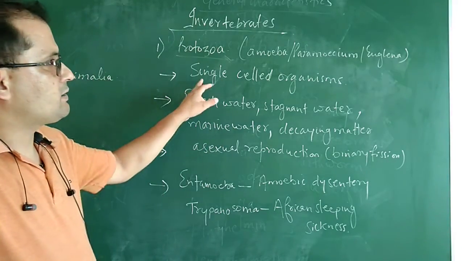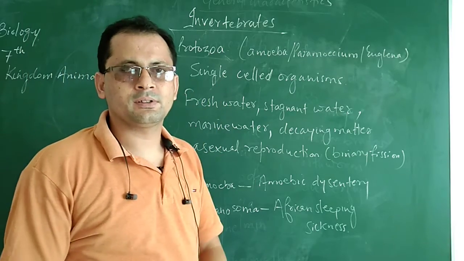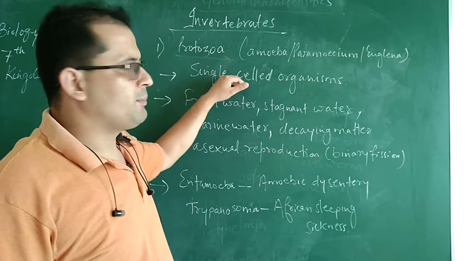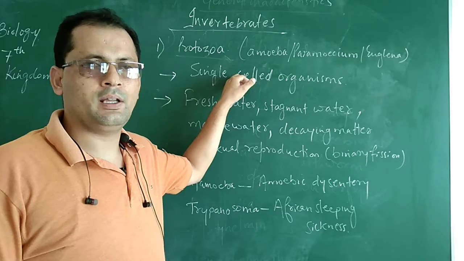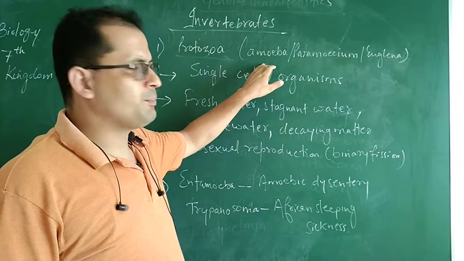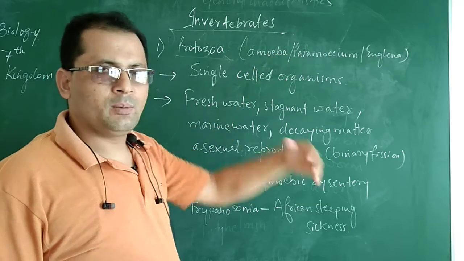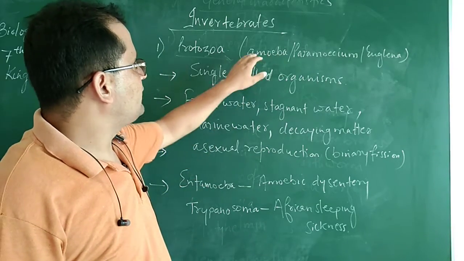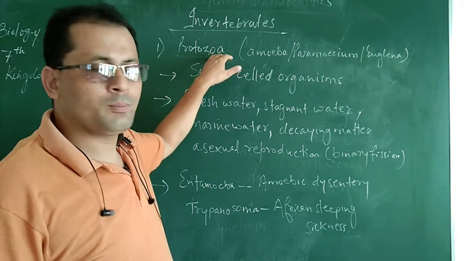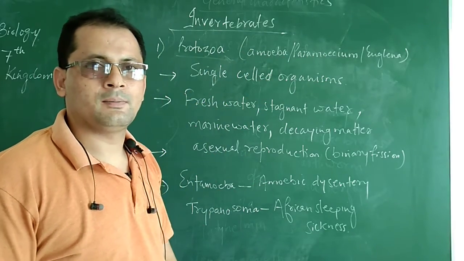You can see here the first character of protozoa: these are single celled organisms. Single celled means they are made up of only one cell, their body is made up of one cell. In the bracket you can see examples I have written: amoeba, paramecium, euglena, entamoeba, trypanosoma. All these belong to protozoa, and they are made up of one cell.